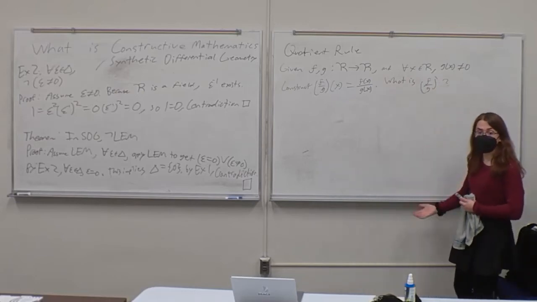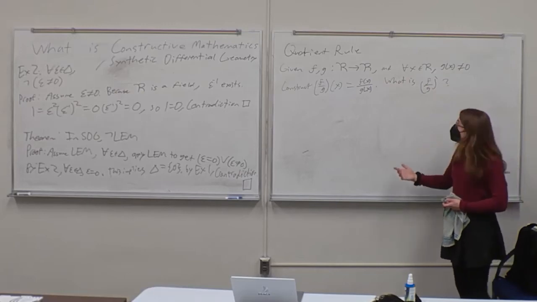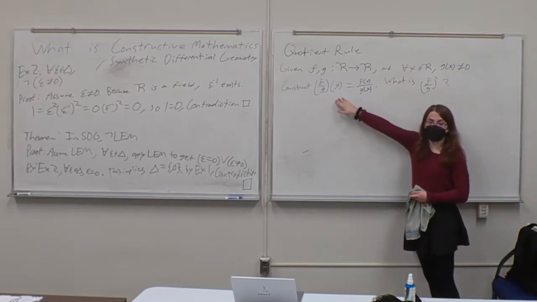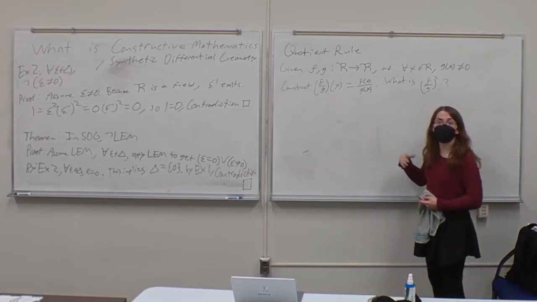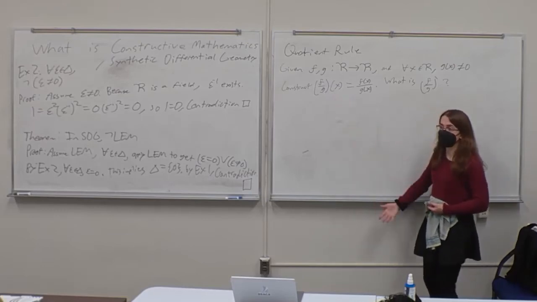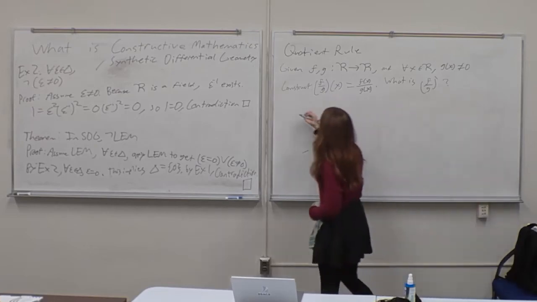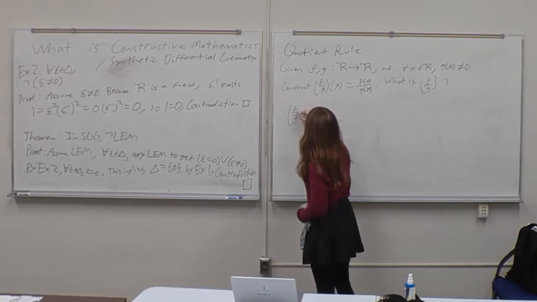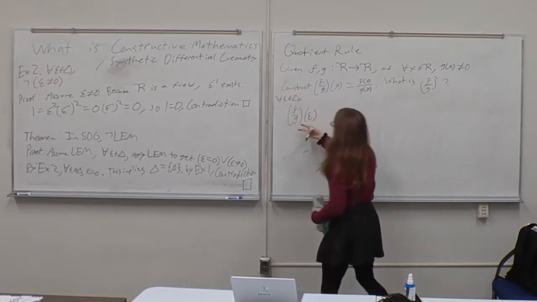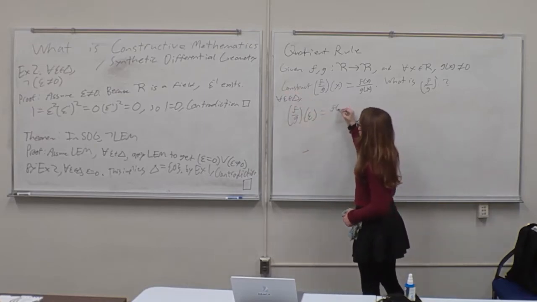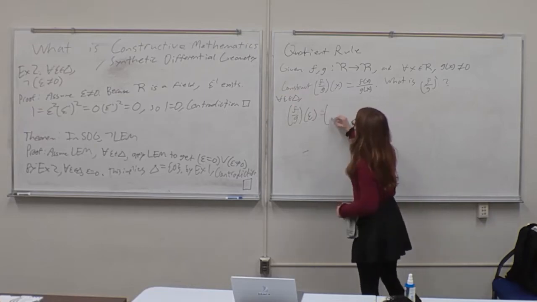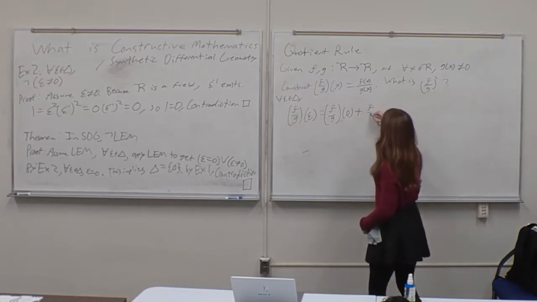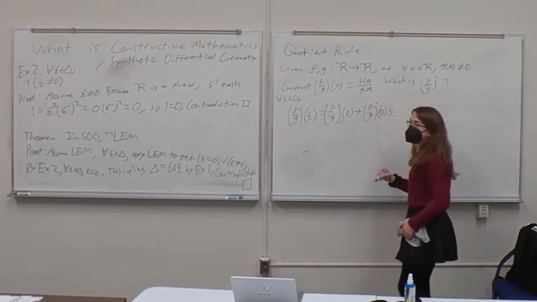Okay, so to show this, we're going to use a similar idea that we used before when we were dealing with the identity function. We're going to find the derivative of f over g at x in two different ways, and then conclude by the Kock-Lawvere axiom that the values we get have to be equal. So the first way, for all epsilon in delta, f over g of epsilon is equal to f over g of 0 plus f over g prime of 0 times epsilon.